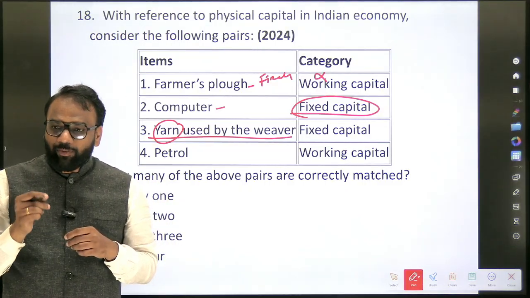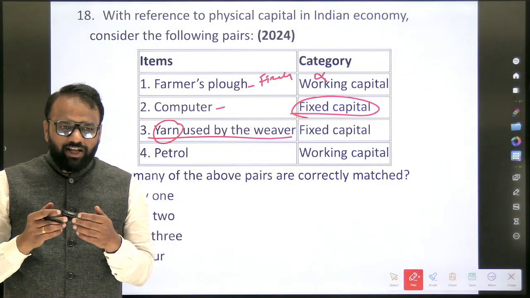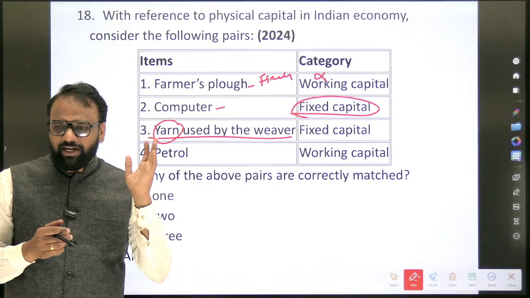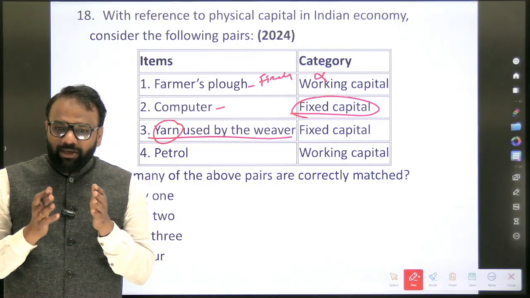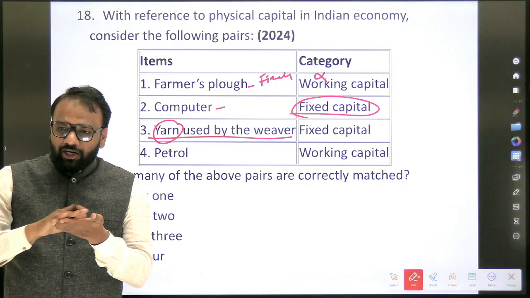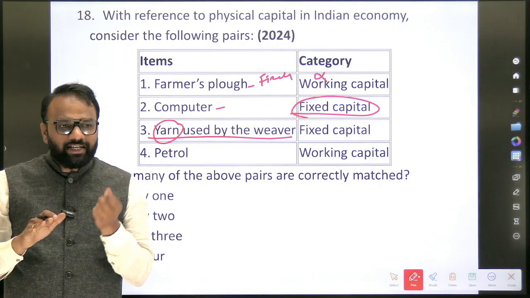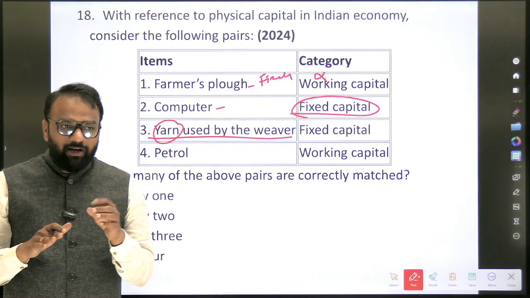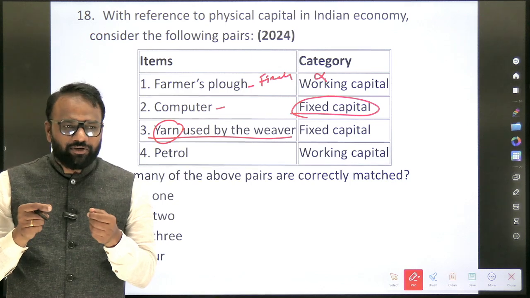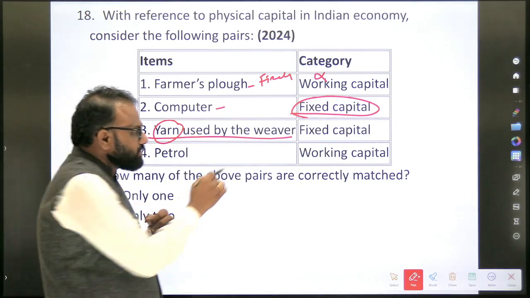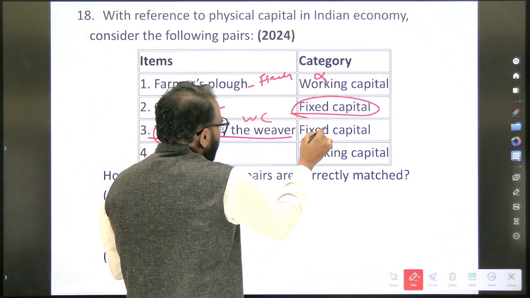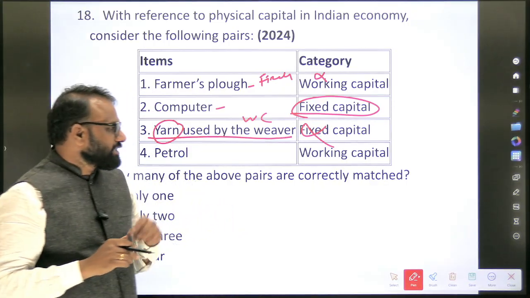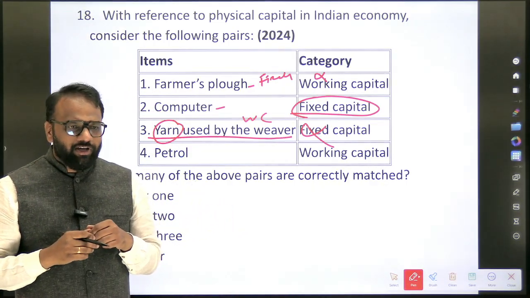Whether it's fixed capital or working capital: using this thread, you will prepare some material and you will sell it. The machine which is used to prepare cloth out of thread is considered a fixed capital. But the yarn, the thread which is used, is part of working capital. So this pair is also wrong. Next, petrol. It's part of the working capital.